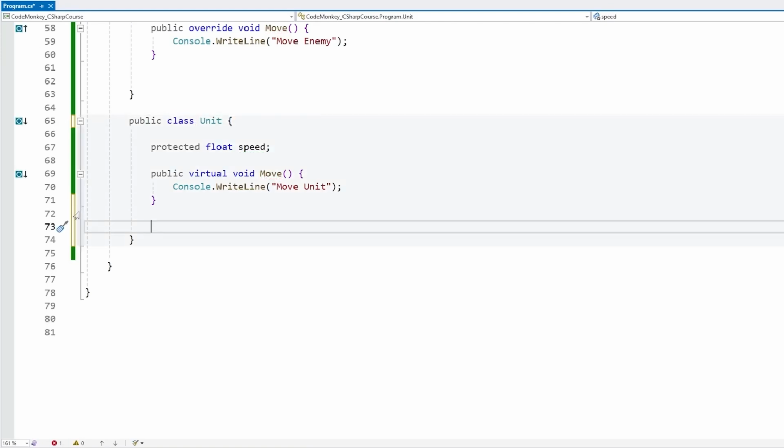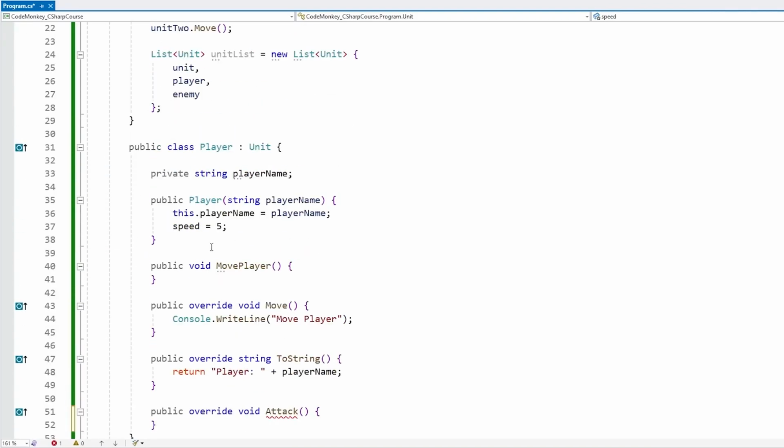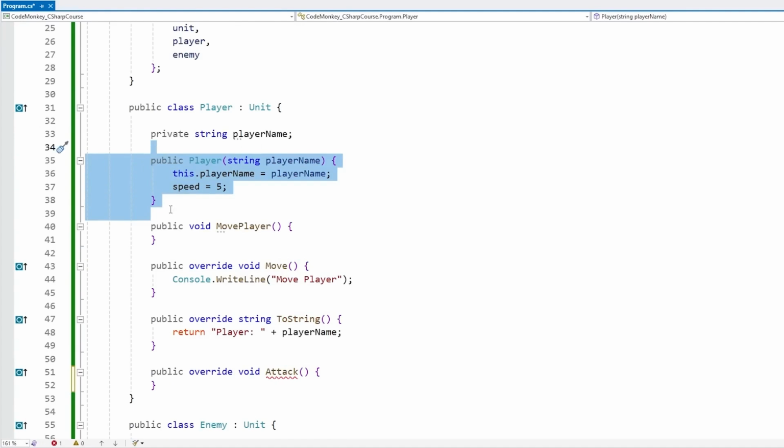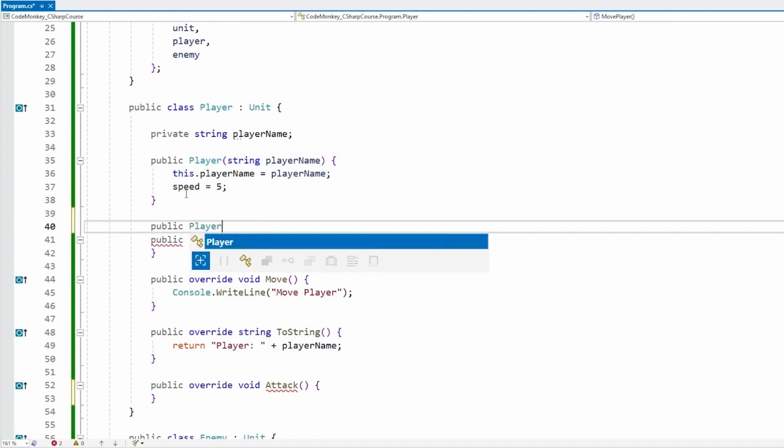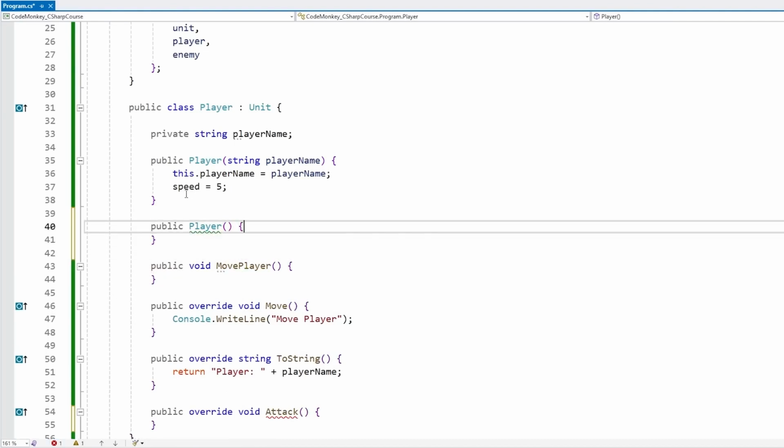Then yet another more advanced thing related to classes are destructors. We write those kind of like a constructor. So up here we have a player constructor. For a destructor, we write it pretty much the same way. We write just the player as if it were a constructor, so there's no return type, it's just the type. And then before it, we add the tilde key. Which by the way, like it says here, this one cannot be marked as public. So it just runs just like this. So this is a destructor.